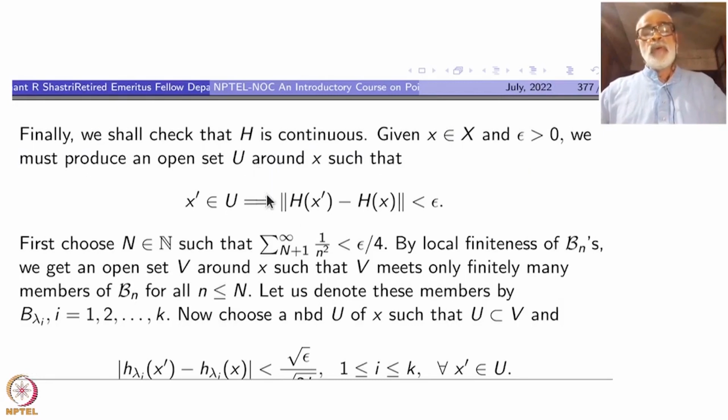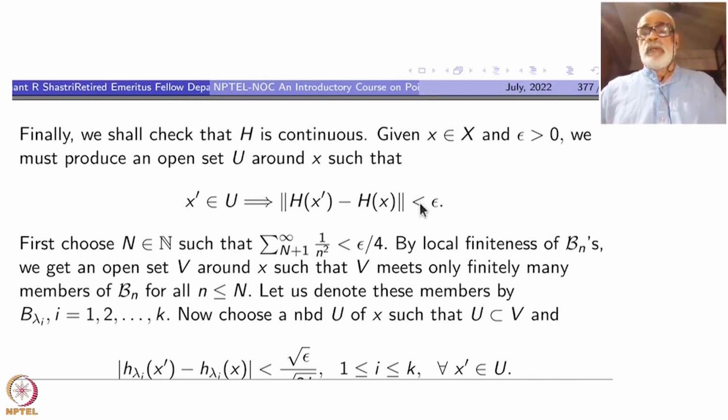All right. Now let us check H is continuous. Now you see the full force of all these things will be used, how we have constructed. Given x belonging to X, let epsilon be positive. We have to produce some open subset U around x such that x prime belonging to U implies norm of hx prime minus hx is less than epsilon. So this is the continuity. I am using the norm on the codomain. X is just a topological space, so I have to use only open subsets around that one.